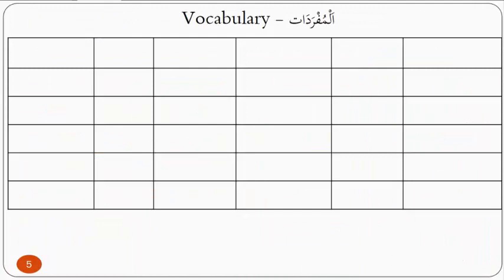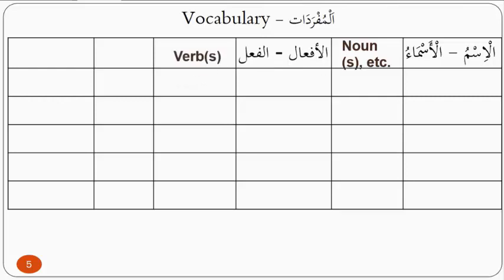This is a quick review of the vocabulary, al-mufradat. Notice the word mufradat comes from the same word that mufrad comes from, and it's the plural of mufrad. So mufrad is singular, as we said, right? Here we have ism, al-asma. It is noun, etc. Al-fi'lu, which is verb, al-af'alu. Right? Memorize these words. Mufradun, singular.